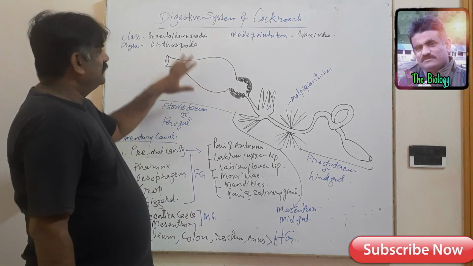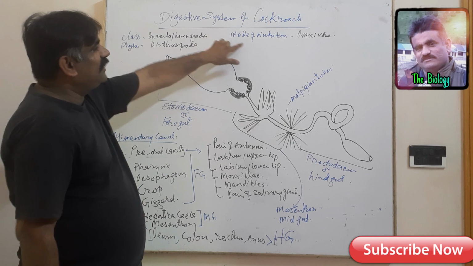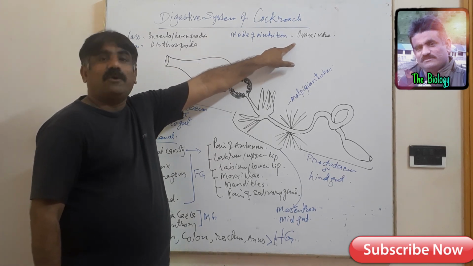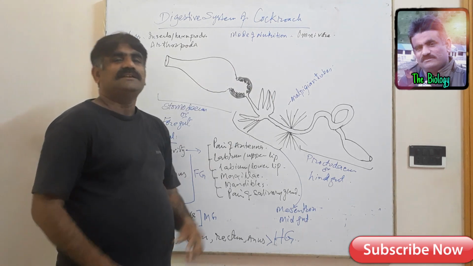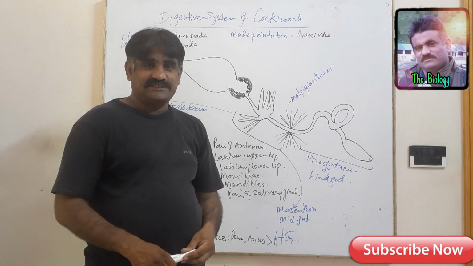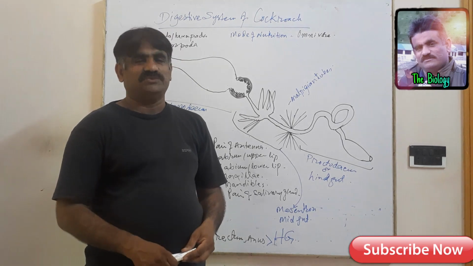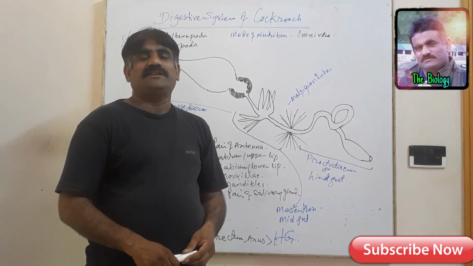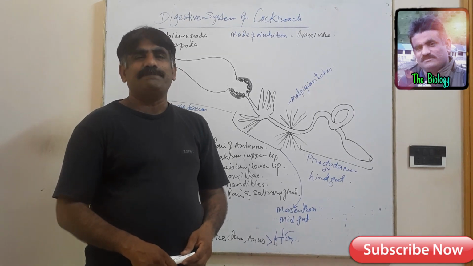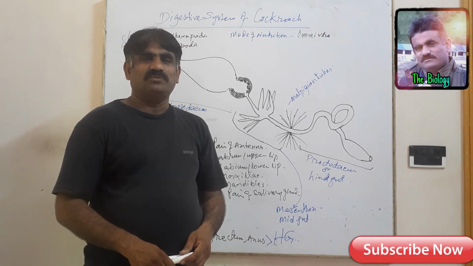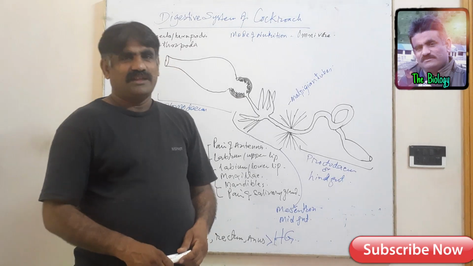From the mode of nutrition point of view, it's an omnivore, means it feeds upon both plant materials and animal tissues. And cockroach, we know, lives in warm, damp places like kitchens, bathrooms, gutters, etc.